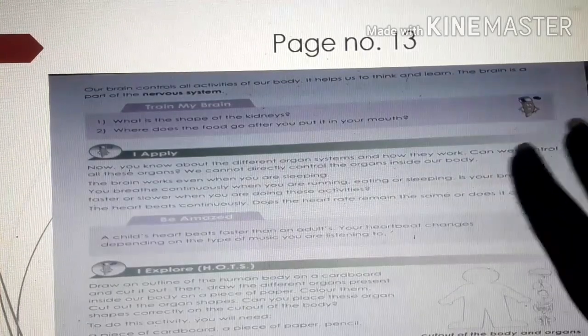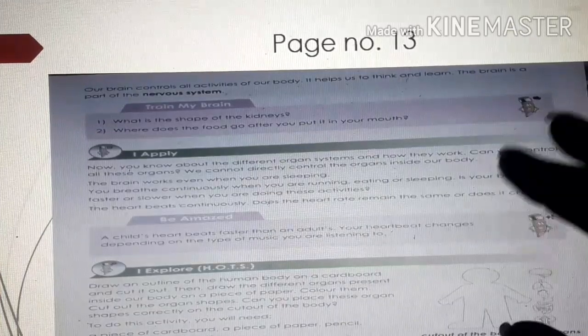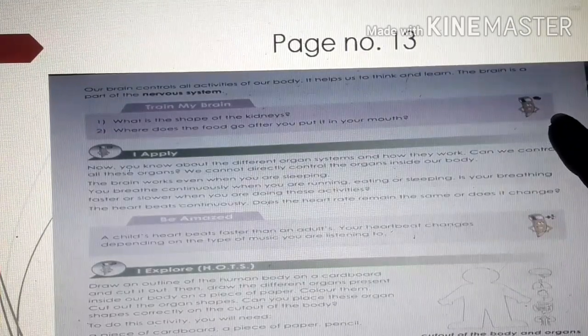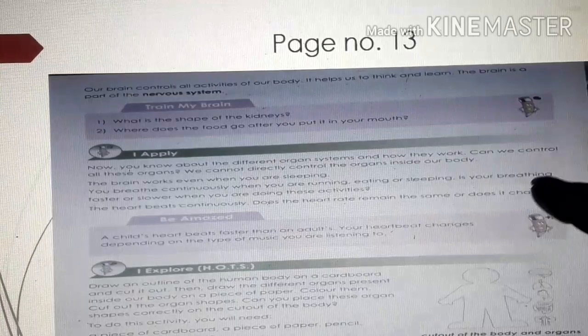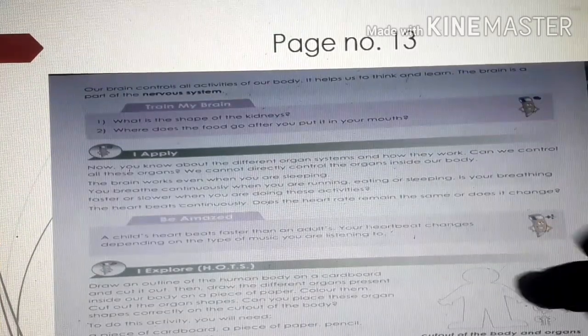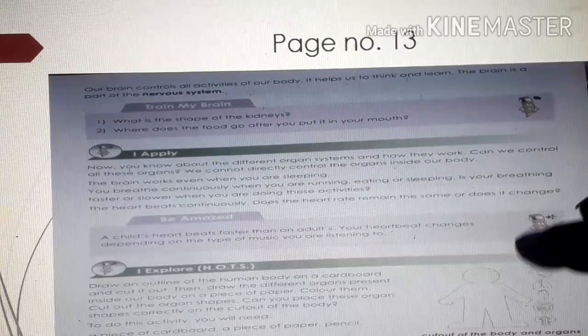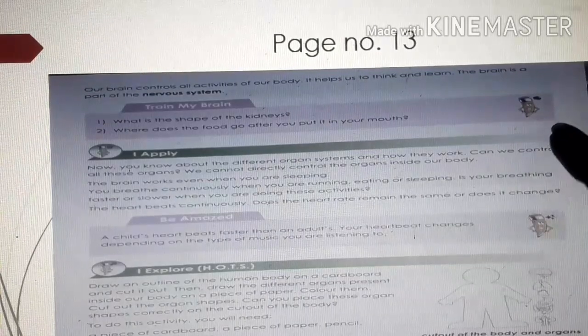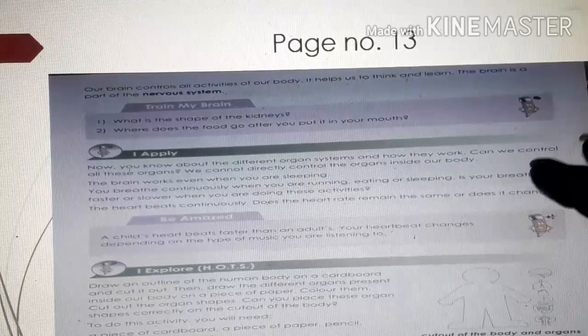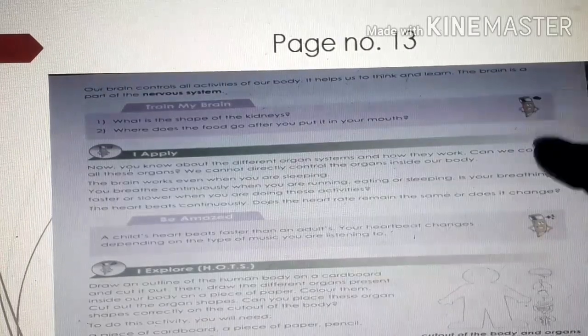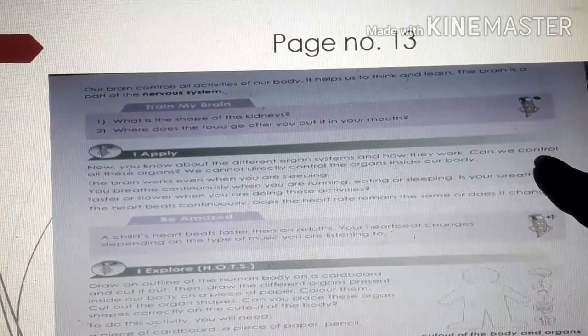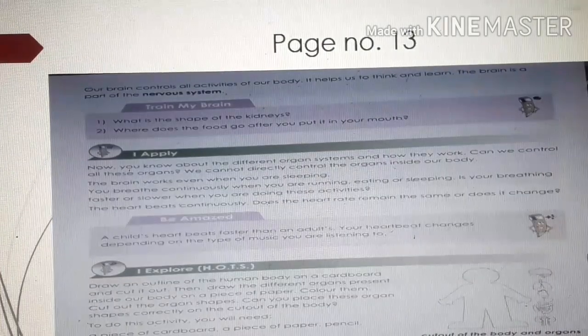As you already know where your heart is located, where your lungs are located, isn't it children? So you can place them in the body. This will be very interesting for you, children. You need a copy where you will do it, and a piece of paper for cutting the shapes and fixing them there.